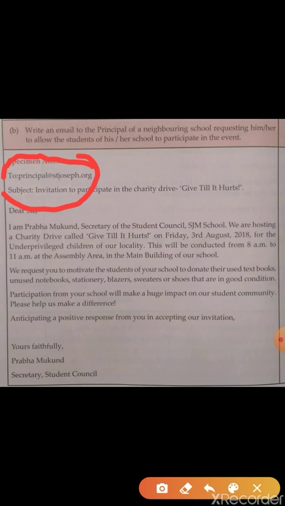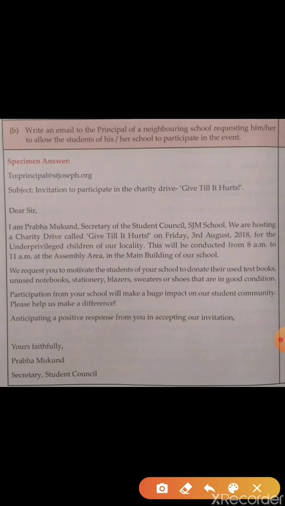The next thing about the email ID is that when you write the email ID, the email will be always a formal one. So you must mention the designation. Suppose you write an email to a principal, then you have to write principal St. Anthony School at the rate gmail.com. Principal St. Anthony School at the rate gmail.com. That can be a plausible email ID.